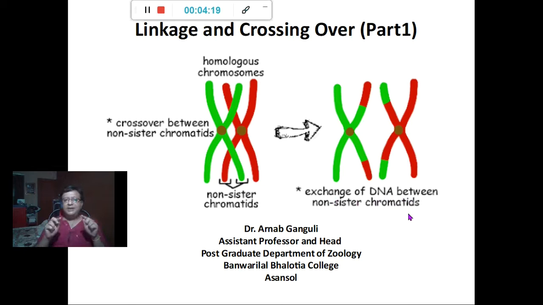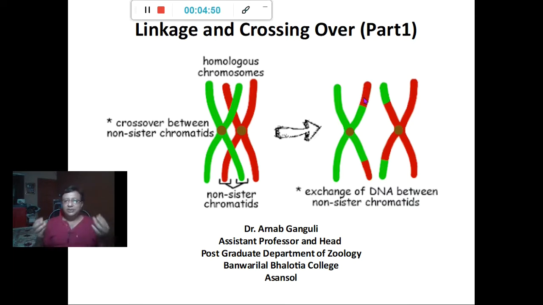Independent assortment occurs when these genes, for example, are located on different chromosomes. But when they are on the same chromosome, a gene located, for example, in the red arm has a tendency not to leave another gene located just beside it. If a gene is located here, it would not allow the one beside it to be exchanged.